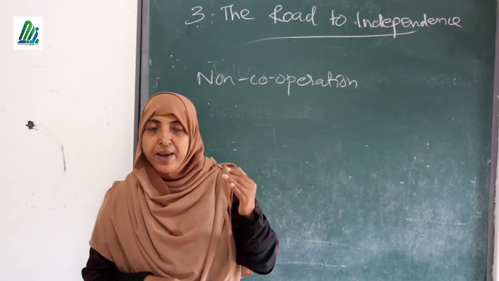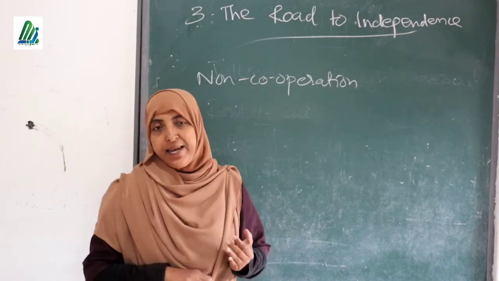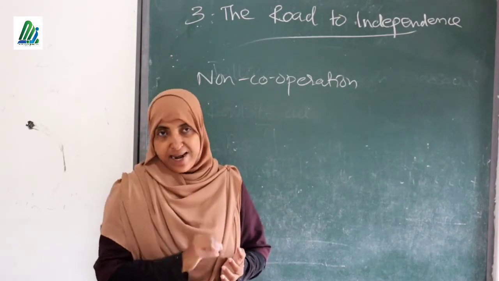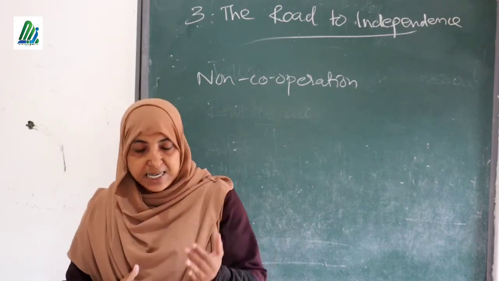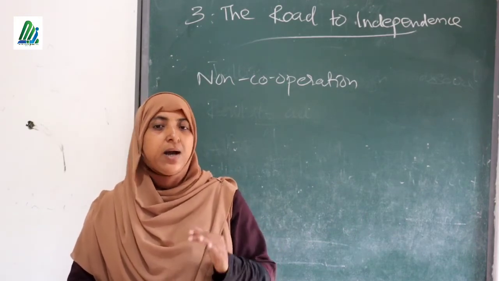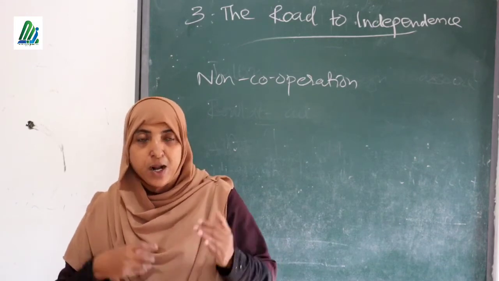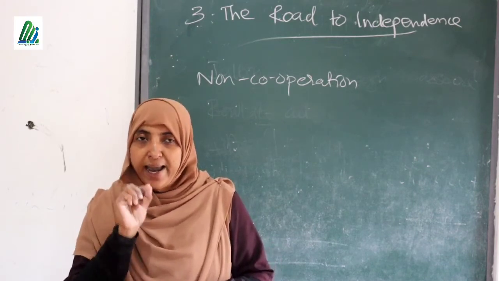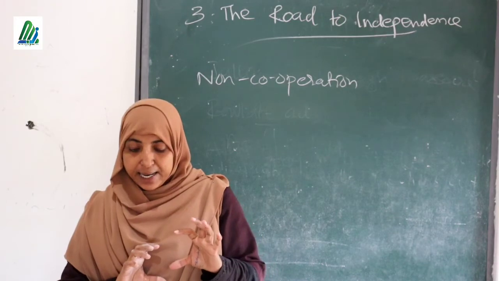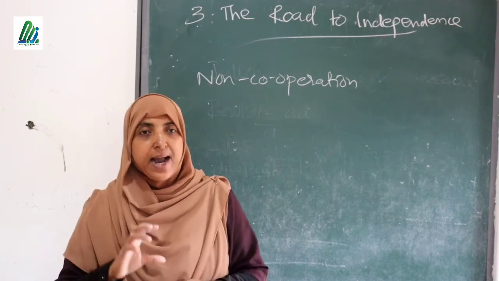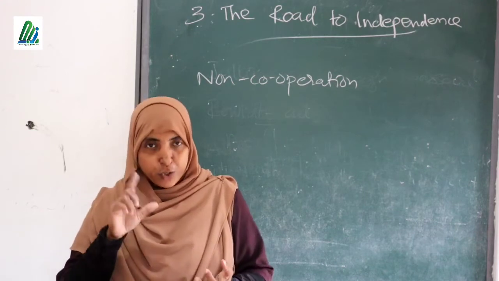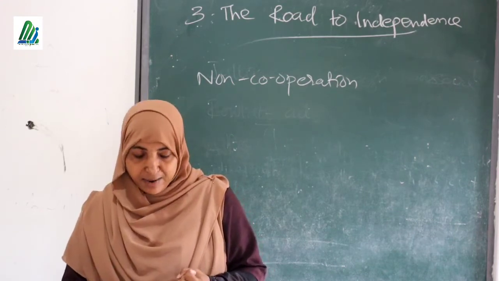Then what was the reason for the Jallianwala massacre? Why did our people decide to assemble there? It is because of the Rowlatt Act. Then next question, what do you mean by the Rowlatt Act? It is a bad act, a cruel act implemented by the British people to arrest any person without any reason for any length of time. Clear? So that act is known as the Rowlatt Act.